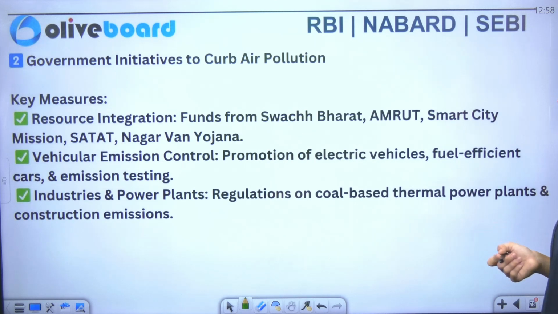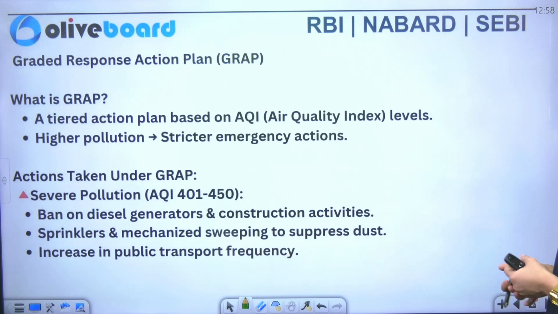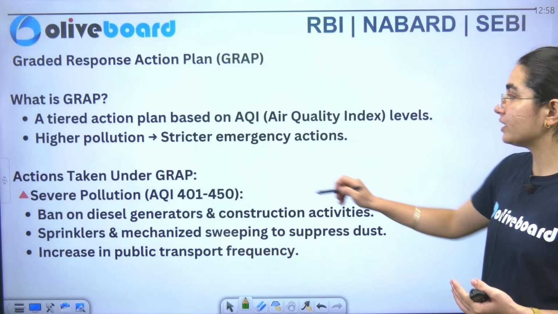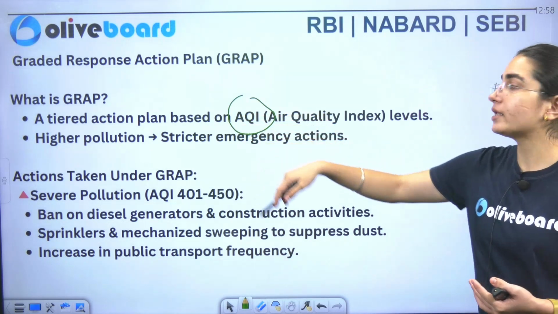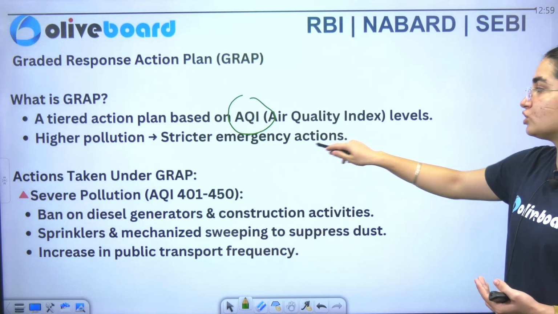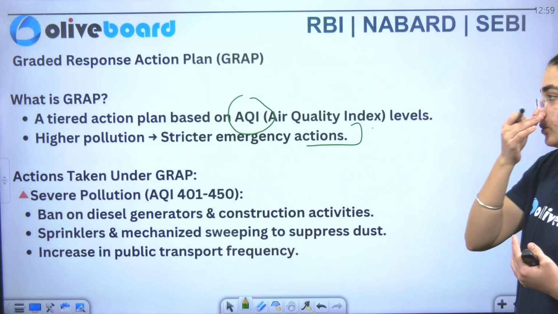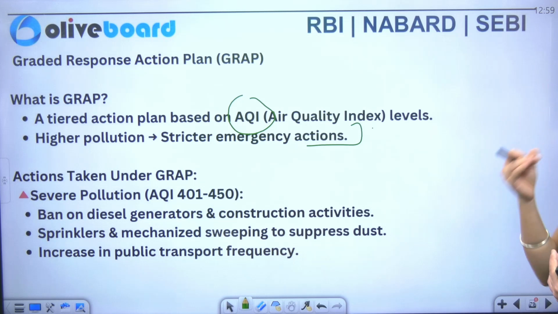Now we have key measures here. Source integration is there, vehicular emission control is also there, and we are also focusing on the industries and power plants. Now we are focusing on GRAP, which is the Graded Response Action Plan. It's a tiered action plan based on AQI, which is the Air Quality Index, and higher pollution means emergency actions are enforced here. Now under it, you have severe pollution.